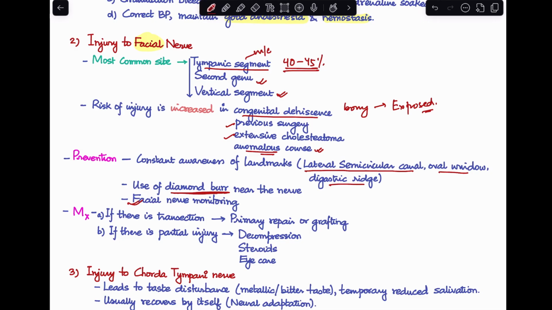Last part is let's say we have injured the facial nerve intraoperatively. How will we treat this patient? If the facial nerve has undergone a transection, in that case, we have to perform a primary repair or a grafting procedure. If there is partial injury which is not a transection, in that case, we can perform a decompression of the facial nerve and start the patient on steroids and eye care to prevent the exposure keratitis of the eye. So, this is about injury to facial nerve as a complication to mastoidectomy.